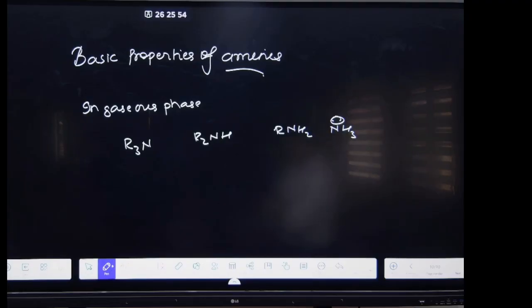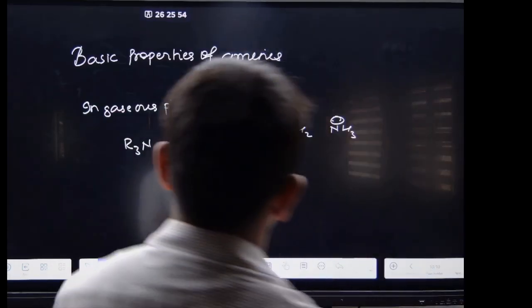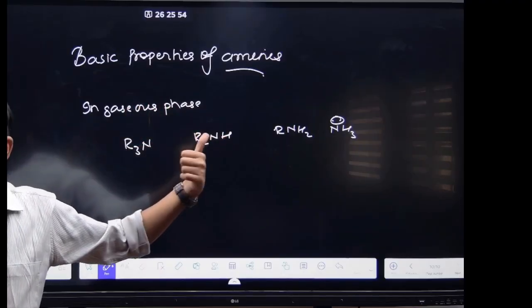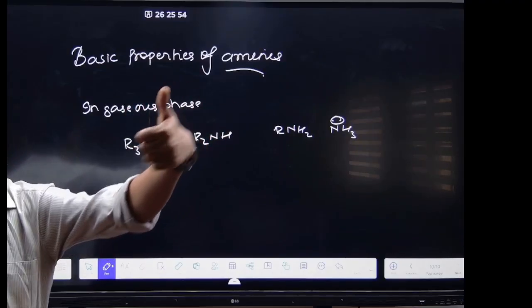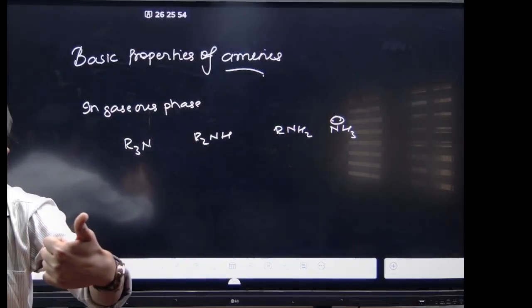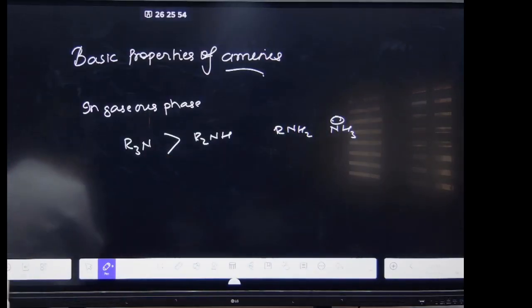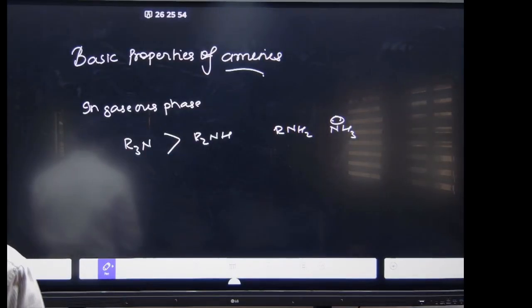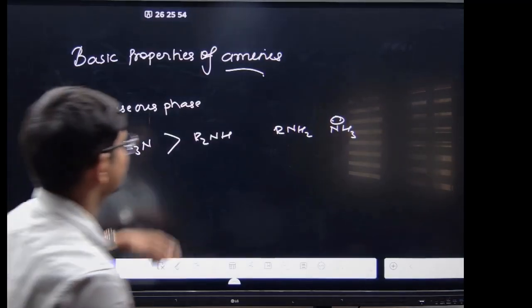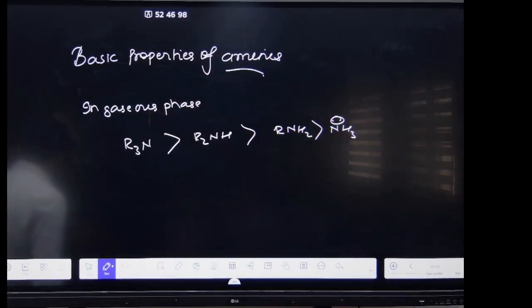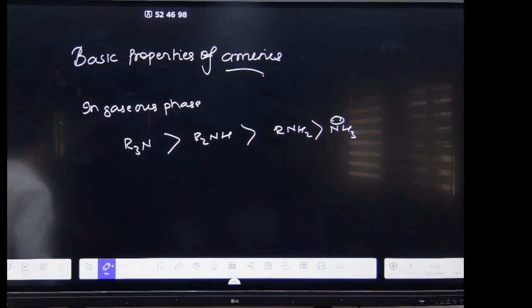So see here, as the number of alkyl groups increases, the plus I effect increases, then the basic strength always increases. Got it? Since it has more alkyl groups, means more plus I. Therefore, this will be your answer. Got it? Only in the gaseous phase.